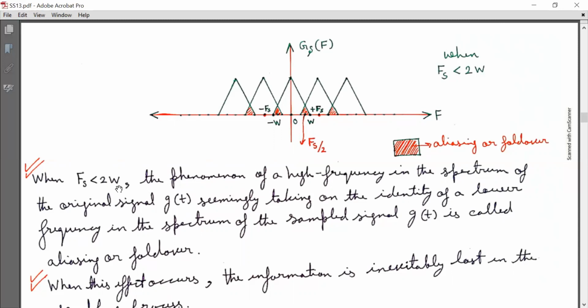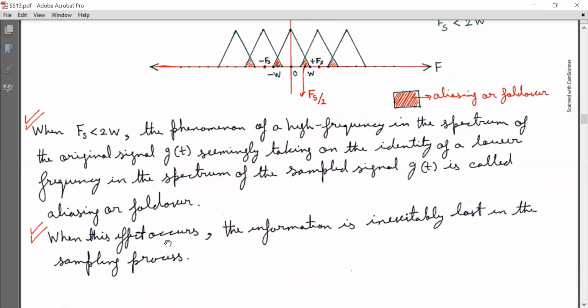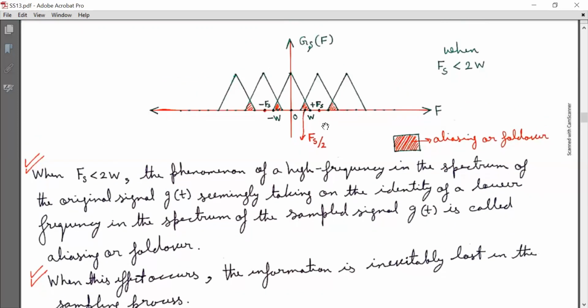When Fs is less than 2W, the phenomenon of a higher frequency in the spectrum of the original signal g(t) seemingly taking on the identity of a lower frequency in the spectrum of the sampled signal is called aliasing or fold over. When this effect occurs, information is inevitably lost in the sampling process. Look at this graph.